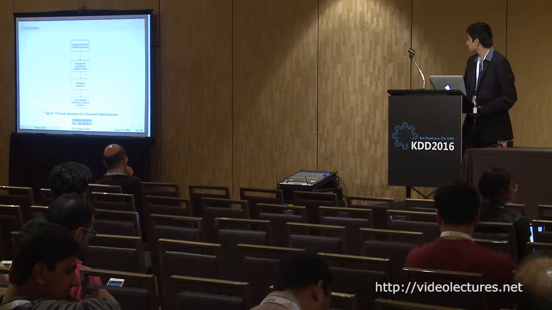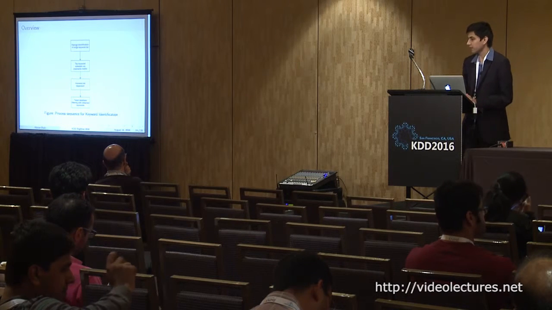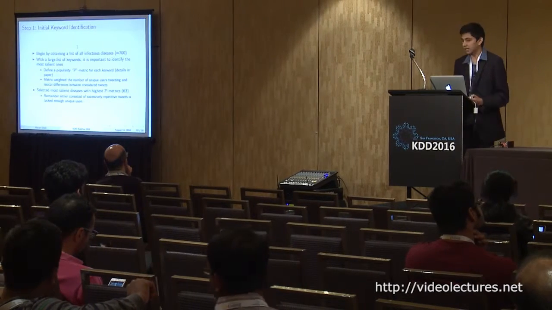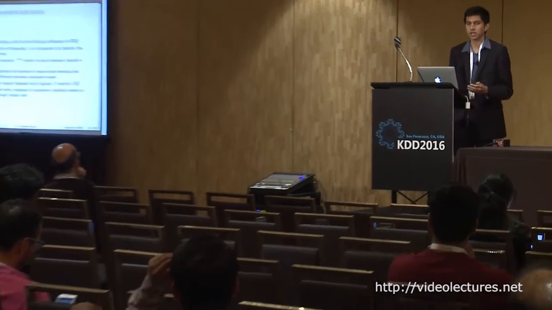So first, keyword identification. A quick overview of how the process might look is as follows. In particular, the first step is initial keyword identification. What we do here is start with a list of approximately 700 keywords that are relevant for analysis or are mentioned on Twitter that are all infectious diseases. So you start with a large list. And the problem with such a large list is that a lot of these tweets are either irrelevant, outdated, or simply repetitions of prior tweets or retweets that aren't actually significant for the ILI distribution.